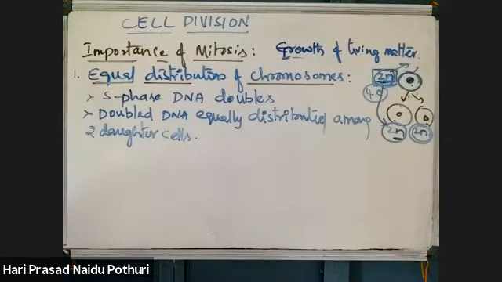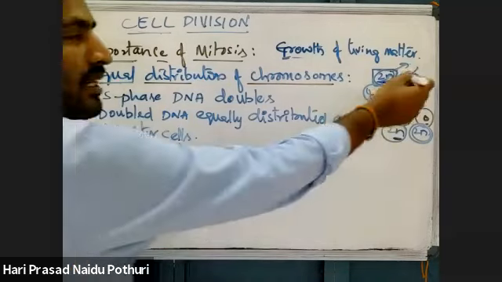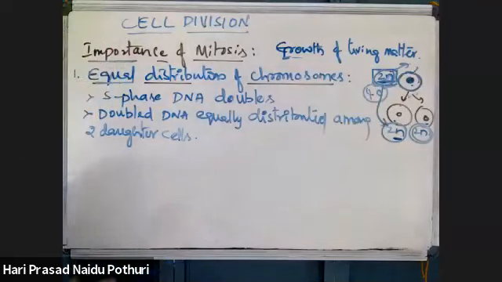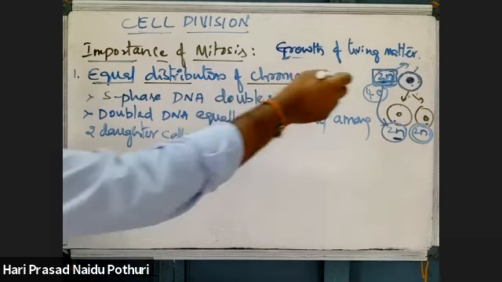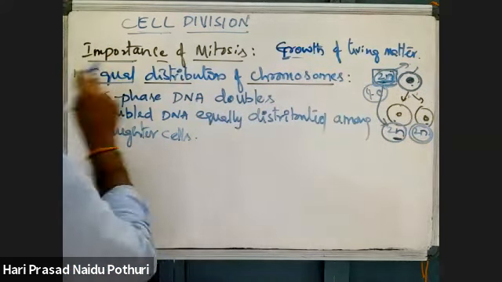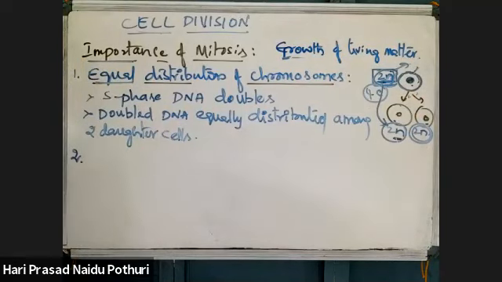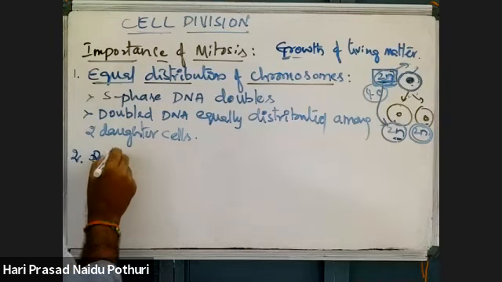Integrity of the individual is maintained by the same number of chromosomes between parents and daughter cells. So the same number of chromosomes are passed from parents to progeny with the help of mitosis. That is one advantage. And the second importance is